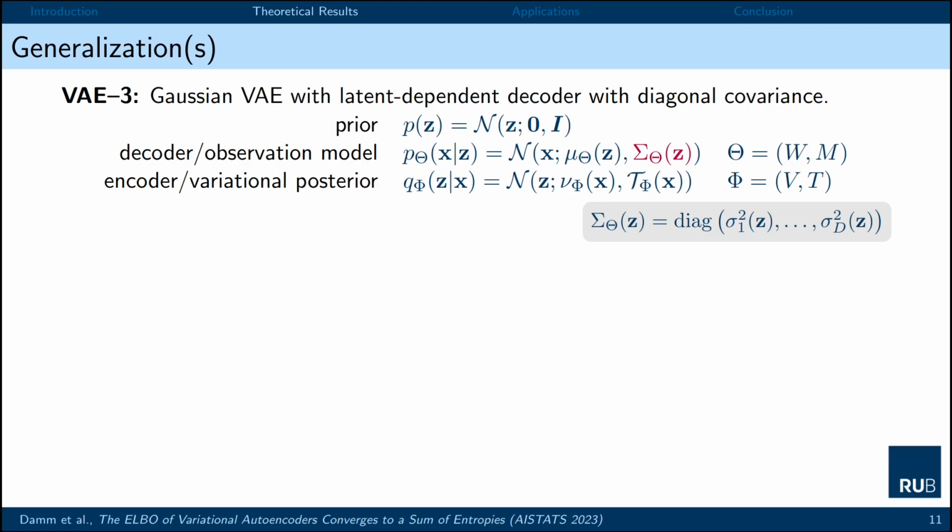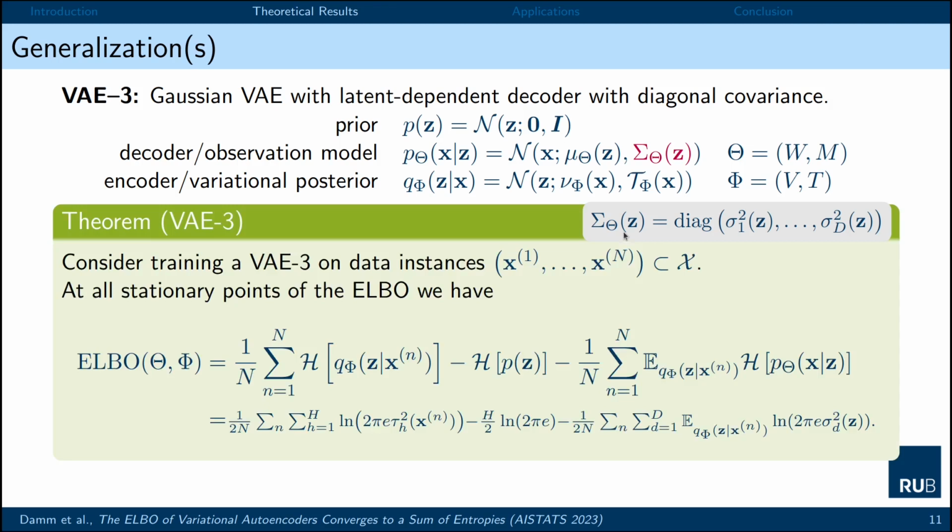The first generalization that we found is that the result carries over to more complex VAE distributions. That is, if we consider the decoder covariance to be replaced by a deep neural network that implements the diagonal elements of this diagonal covariance matrix, which is now dependent on the latent code, then indeed we are able to generalize the result.